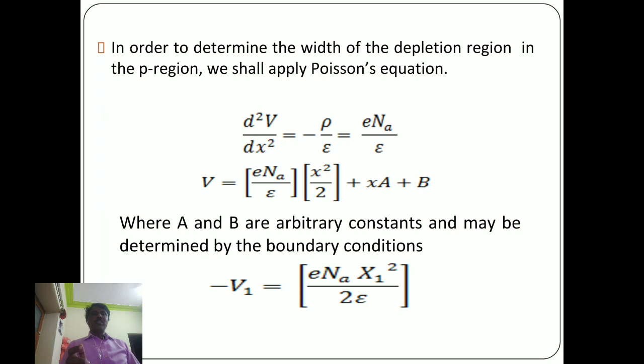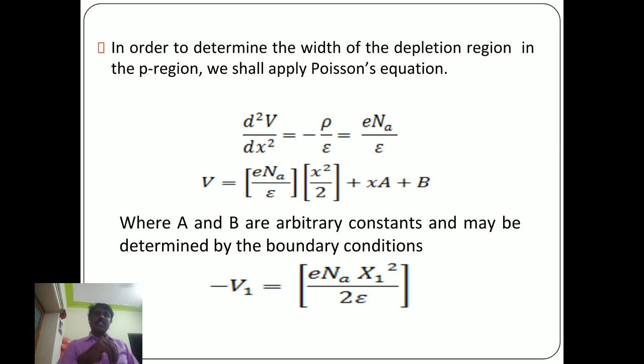Similarly, the Poisson equation may be applied to the depletion region in the n region. Here d square V by dx square is equal to e ND divided by epsilon, where ND is the density of the donor atoms. On integrating, minus V is equal to half e ND x square by epsilon plus Cx plus D. Applying the boundary condition, when x is equal to 0, V is equal to 0, we get D equal to 0.